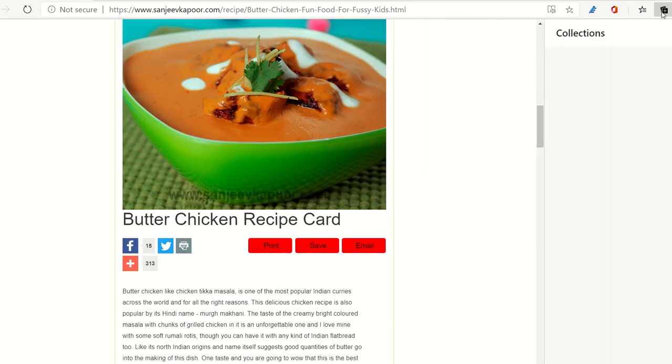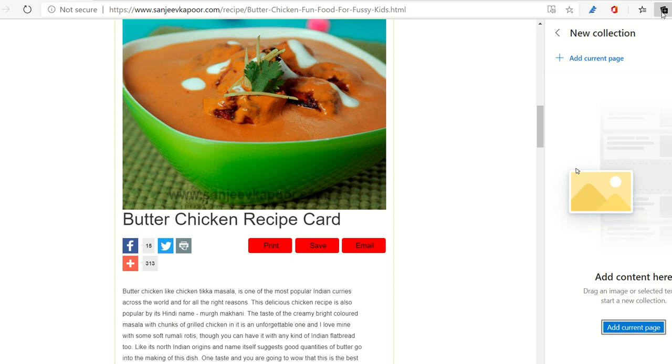So this collection option is very, very interesting, people. Why I'm saying that, I will let you know, because with the help of this specific option, I can do a lot of things. I can save a specific text even if I don't want to save the entire web page. I can put it down in my collection, and this is going to stay down in the browser.